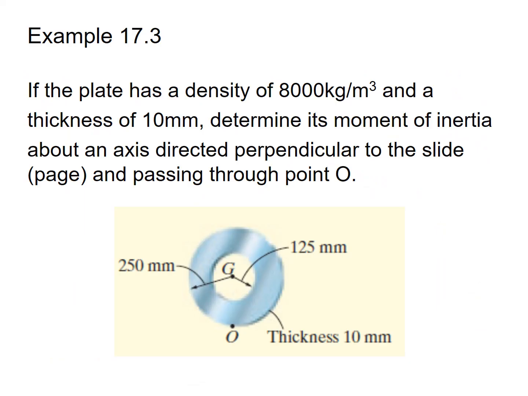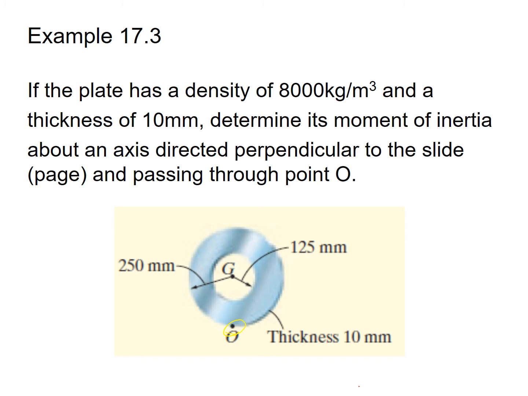This is a simple example for composite bodies. The statement of the example is: if the plate has a density of 8000 kg per cubic meter and the thickness is 10 millimeter, determine its moment of inertia about an axis directed perpendicular to the slide or page and passing through point O. So the axis is passing through the point O and this axis is perpendicular to the slide. We have to find the moment of inertia about this axis.